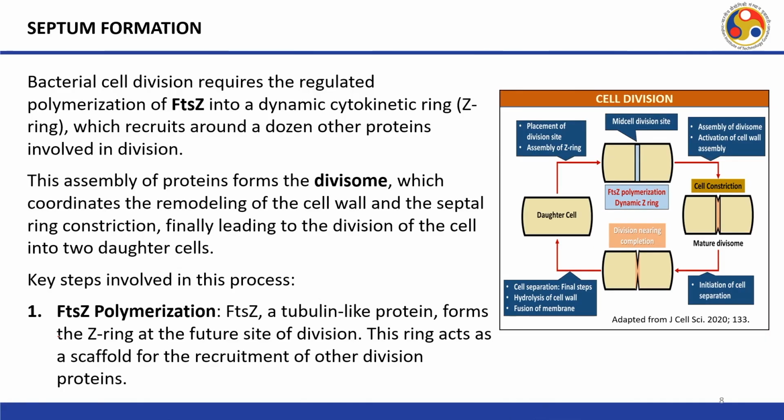The key steps involved in this process: number 1, FtsZ polymerization. FtsZ is a tubulin-like protein that forms the Z ring at the future site of division. This ring acts as a scaffold for recruitment of other division proteins.